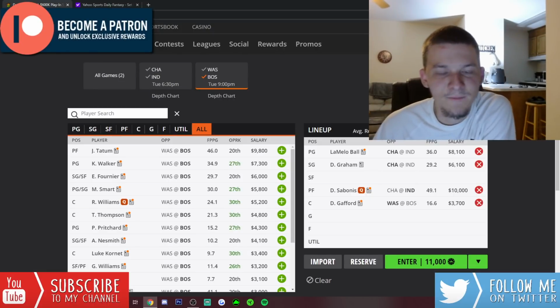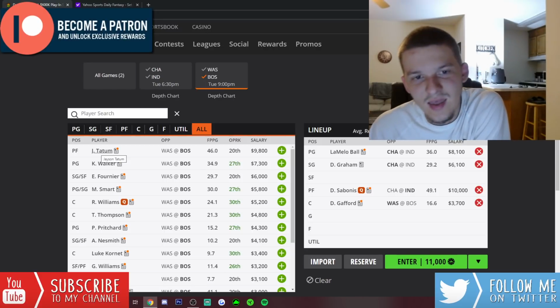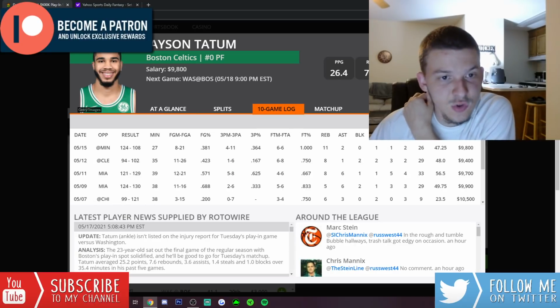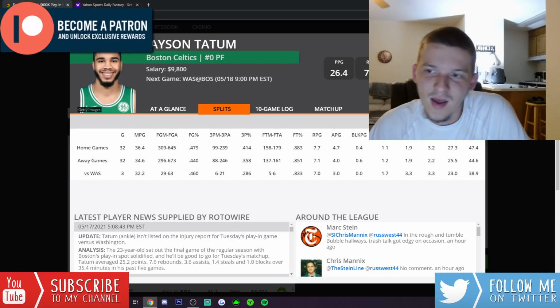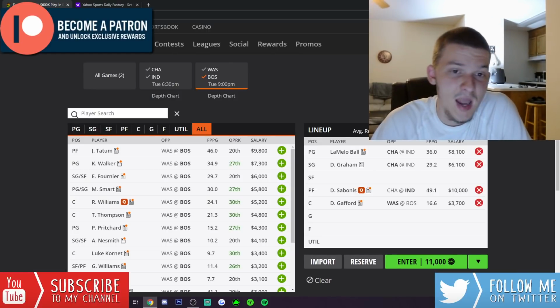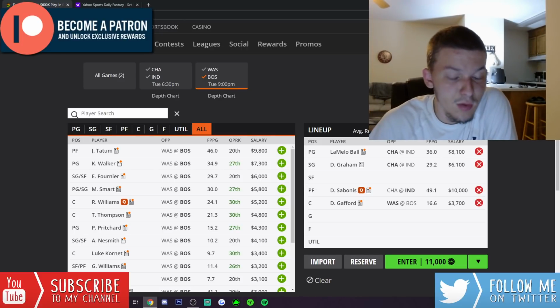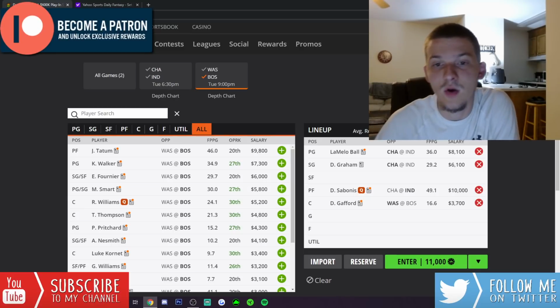We'll start off at the top, though. Tatum, Kemba, Fournier. Without Jaylen Brown, with him done for the season, obviously Tatum and Kemba both benefit. Tatum at 9,800, it's a really good matchup against the Wizards. He obviously has massive upside here. I expect Tatum to play huge minutes, around 40 minutes, if not more, if this game stays close, which it should. But he is very closely priced to Sabonis, and just straight up, I would rather play Sabonis over Tatum today. But Tatum is a pretty good pay-up option here, and at 9,800, he does maybe still feel a little bit too cheap. There is much more upside for Tatum than normal when you take a high-usage guy like Jaylen Brown off the floor. So I don't mind Tatum.